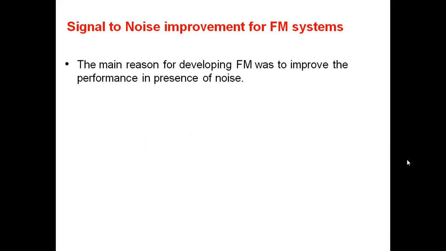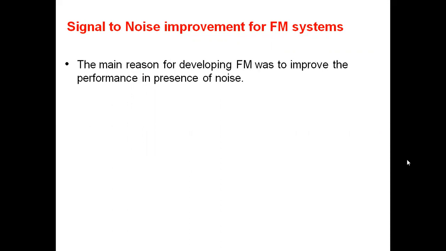So if we increase the transmission bandwidth, then the signal to noise ratio also increases. So there is an improvement of signal to noise ratio in the FM system. There is a trade-off possible between signal to noise ratio and bandwidth. It is possible for us to increase the bandwidth of the FM wave by increasing the frequency deviation or modulation index.